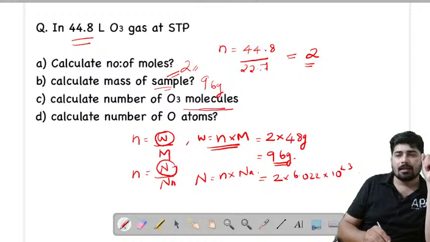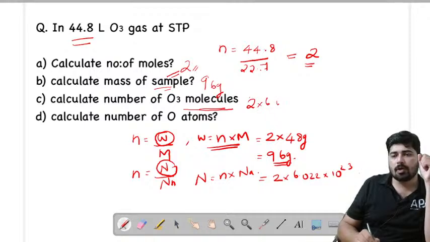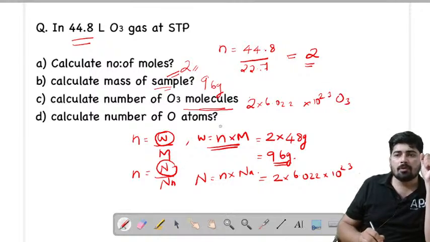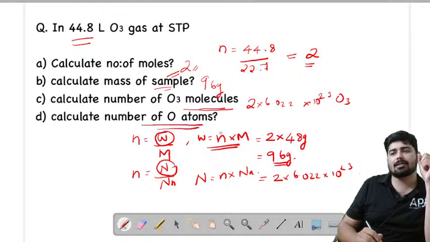Now let's see the question. So let's mark it here. Number of ozone molecules is equal to 2 into 6.022 into 10 raised to 23 ozone molecules. Now the last question is regarding calculate the number of oxygen atoms present in the sample.